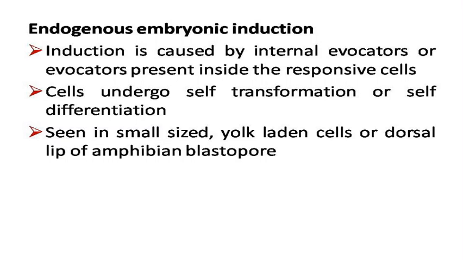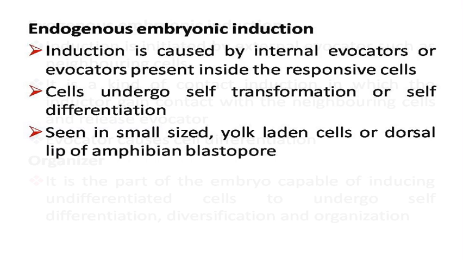It is seen in small size yolk-laden cells or the dorsal lip of the amphibian blastopore. So in endogenous induction, cells undergo self-differentiation because the evocator is present inside the responsive cell.